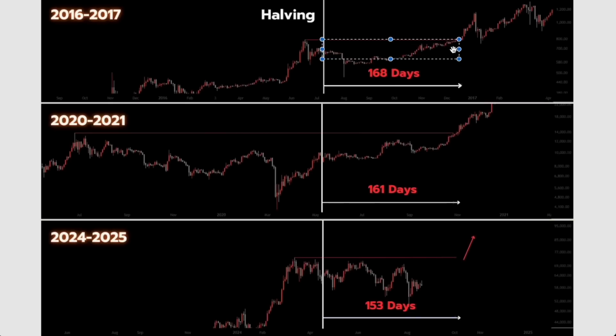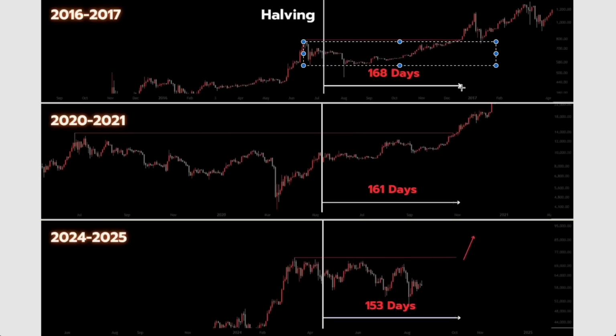Just have a look. And so we break out a little bit earlier than the 168 days proposed here. Just notice how this breakout has a different alignment in terms of when we break out exactly, because that reaccumulation range is essentially in line with the pre-halving top, and this is the reaccumulation range high. And so as a result, in 2016, we consolidate below this reaccumulation range high for a little bit of time, and then we break out from there and then pull back to turn that reaccumulation range high into new support to confirm that parabolic upside.